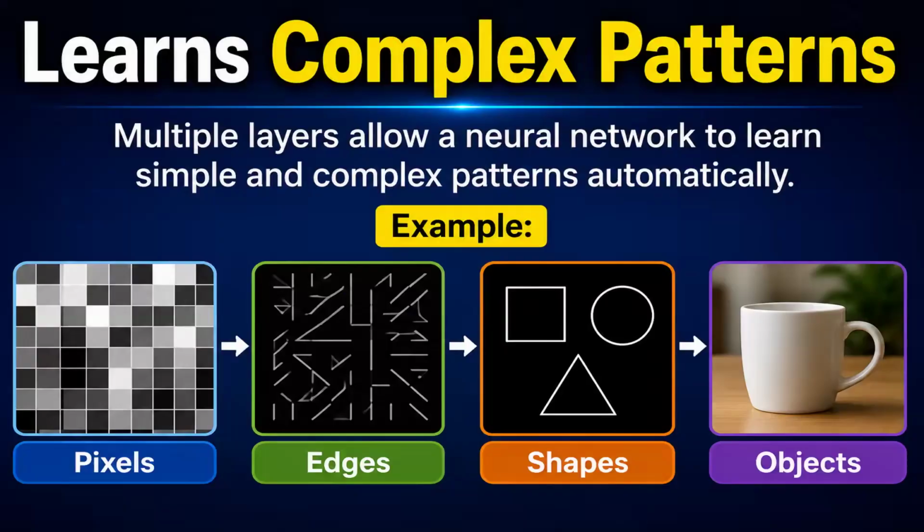Then it learns complex patterns. In an earlier lecture also I told you there is no need to provide the features. It will automatically learn the features. So let us say there are pixels, then pixels are converted into edges, and then edges are converted into shapes, and then shapes are converted into objects. This is how the object is recognized in artificial neural network.